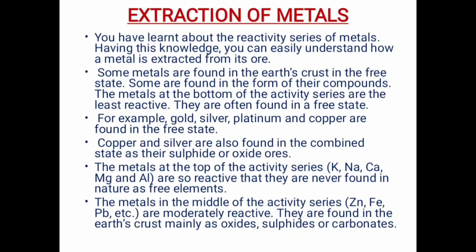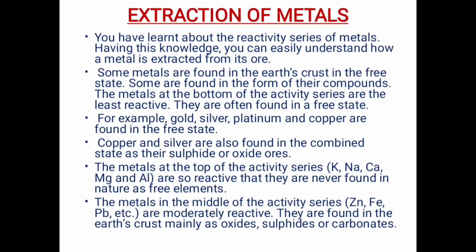Now in case of the metals of medium reactivity, there are two types of ores which are found: carbonate ores and sulfide ores. And we can also see here that there are two processes involved. For carbonate ore, there is calcination taking place. For sulfide ore, there is roasting taking place. Okay, now why do calcination and roasting take place, converting the ore into oxide of metal?